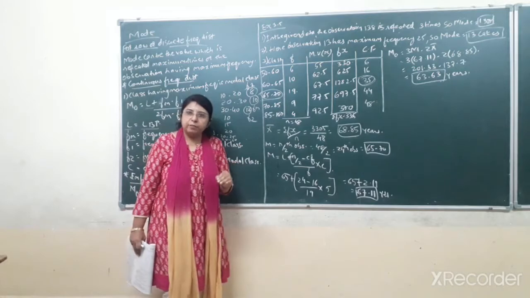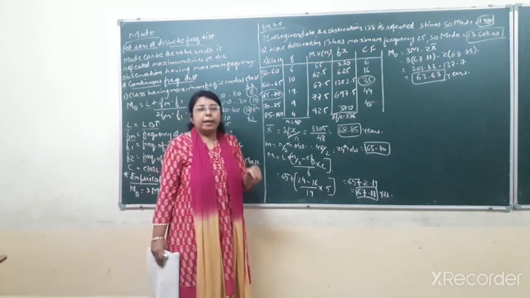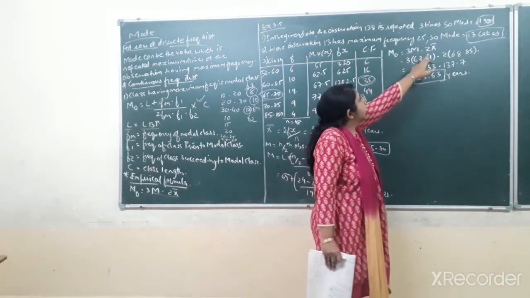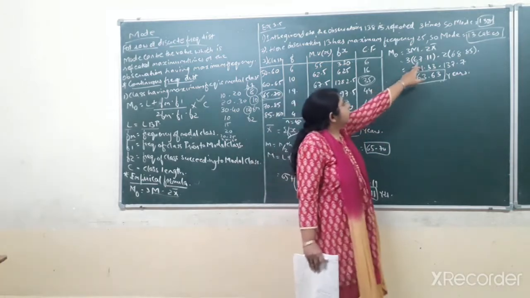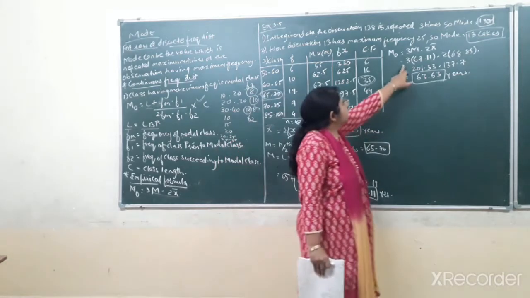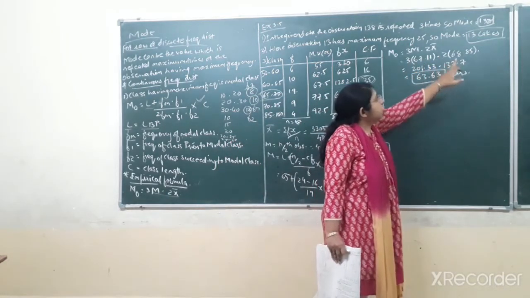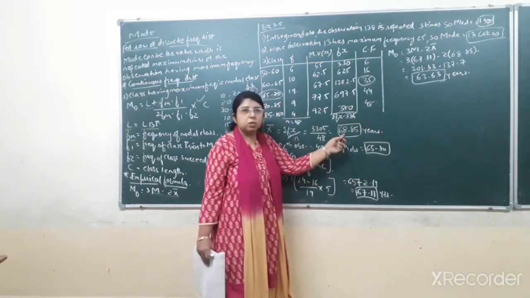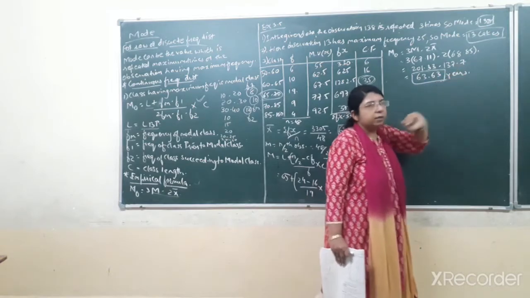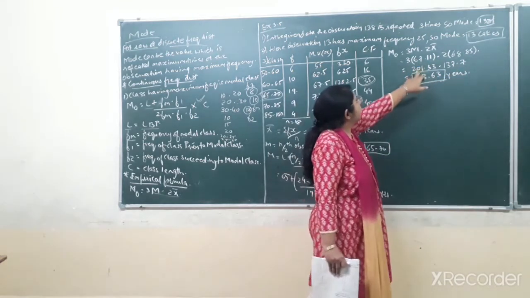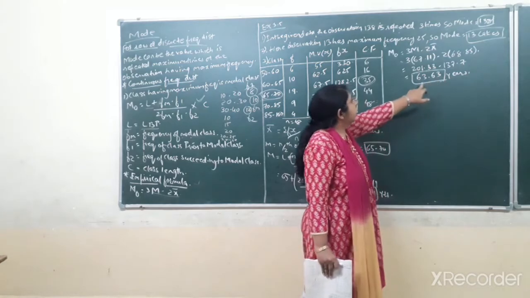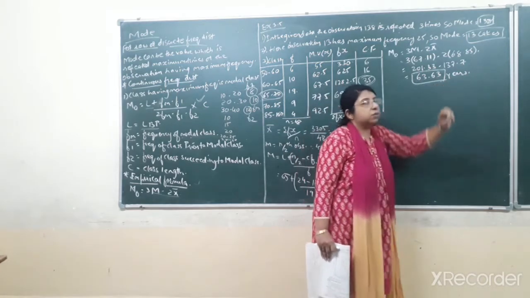After finding the value of mean and median, we can easily find the value of mode by applying the empirical formula. Okay. So here you can see I have applied the empirical formula, that is 3m minus 2x bar. Now 3 into bracket m, m means median. What we have got as the value of median, that is 67.11. So 3 into 67.11 minus 2 into x bar. What we got as the value of x bar, that is 68.85. Okay, so 2 into 68.85 would come to 137.7. Okay, so 3 into 67.11 would come to 201.33 minus 137.7. You will get the answer of mode, that is 63.63 years.